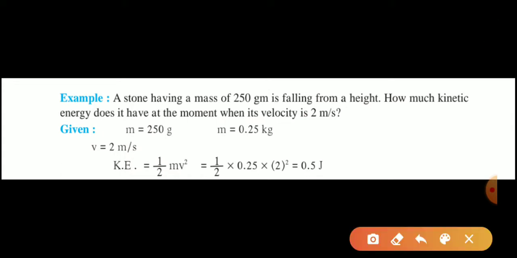Now the mass of the stone is given, which is m equal to 250 grams. Here we have to convert that mass into kilograms because our velocity is in meter per second. So mass becomes 0.25 kilograms, and the velocity is 2 meter per second. Therefore our formula for kinetic energy is half m v square. After substituting values, half into 0.25 into 2 square, we will get 0.5 joule.